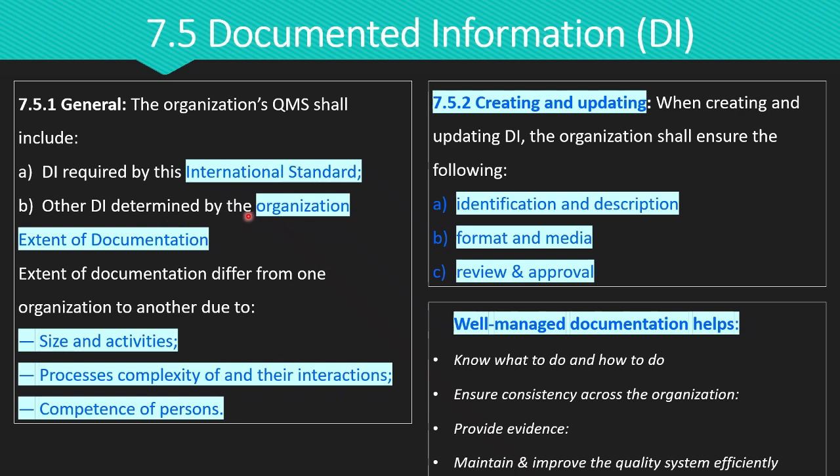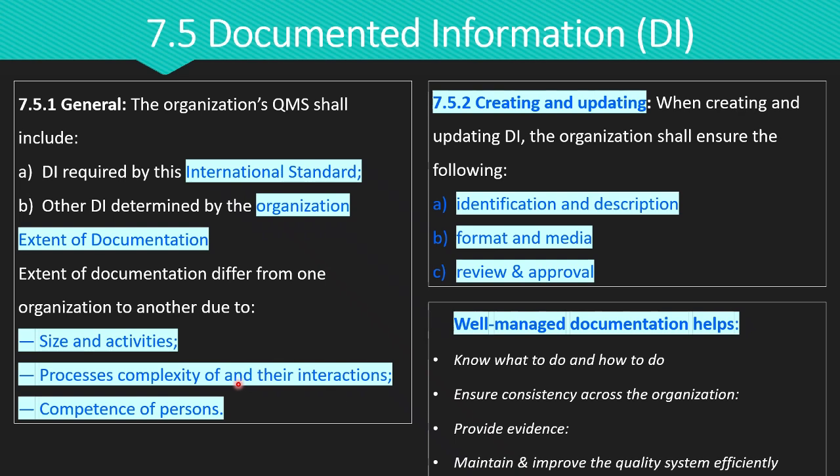Now let's move to extent of documentation. The extent or the amount of documentation you need is not the same for every organization. It depends on the following three things. The first one is size and activities. The larger the size of the organization, usually the more documentation it needs to stay consistent. The second is process complexity. The more complex the process, the more detailed the documentation must be.